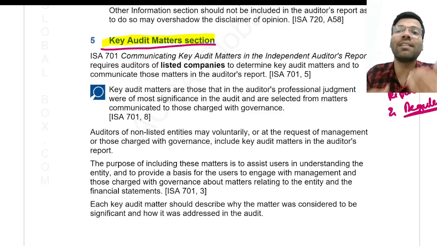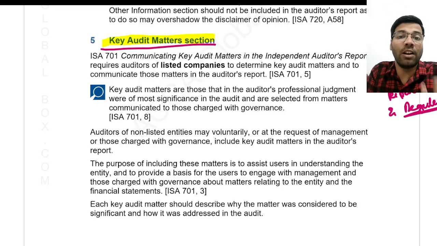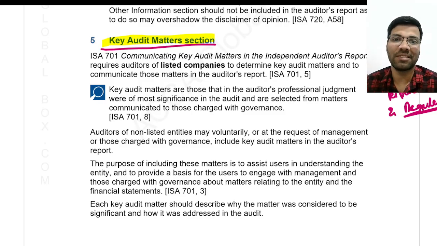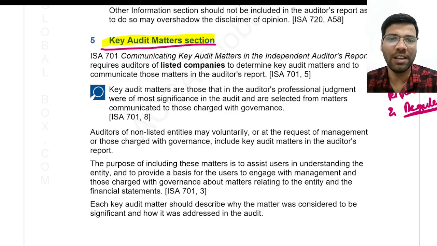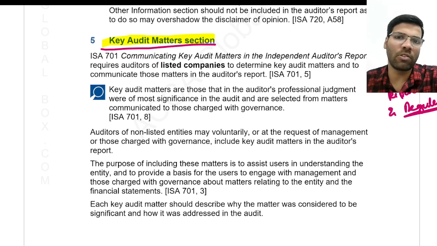But while conducting the audit, let us say the auditor has encountered some special issues. For example, the auditor has come across some specified revenue transactions where he should perform some special audit procedures which are not regular to the normal earnings. Let us say the company is in the business of selling electronic goods.